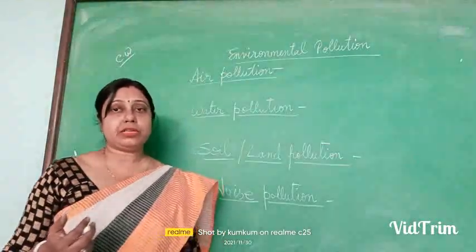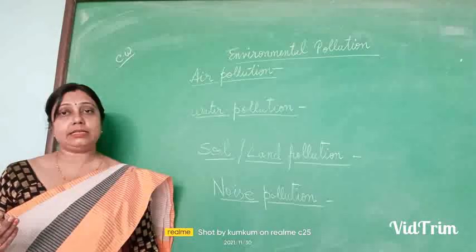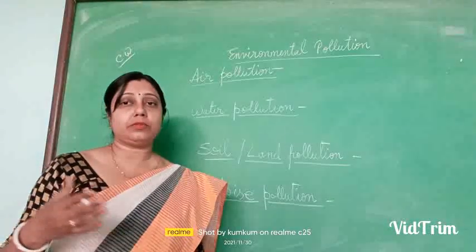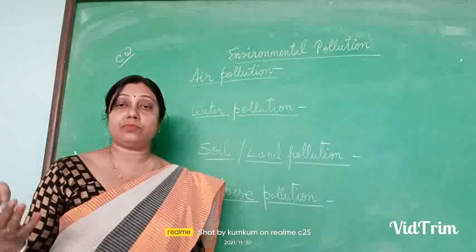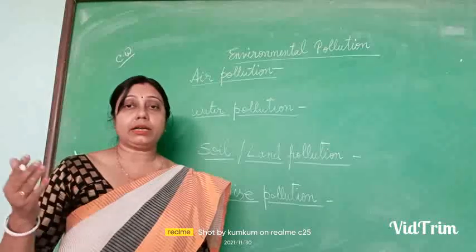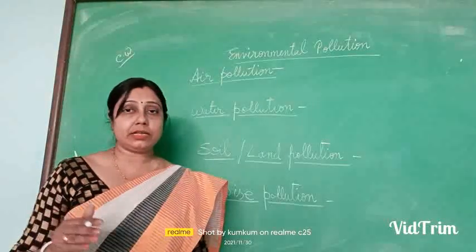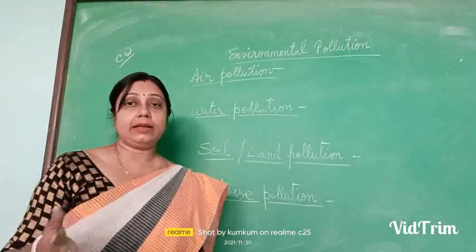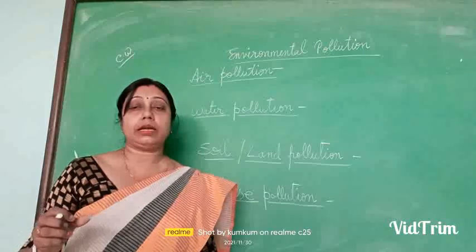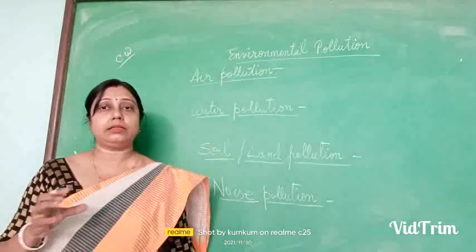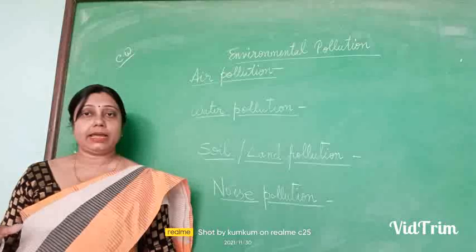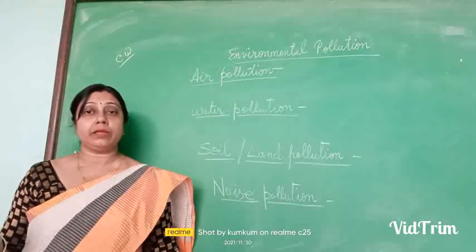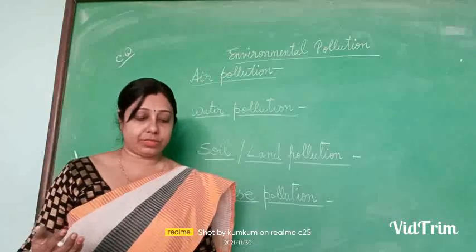We are cutting down the trees, and that is leading to carbon dioxide spreading in the environment. Trees are our green friends, and they can take out all the carbon dioxide and dust particles from the environment and make it free of this pollution, but we are not taking care of it.